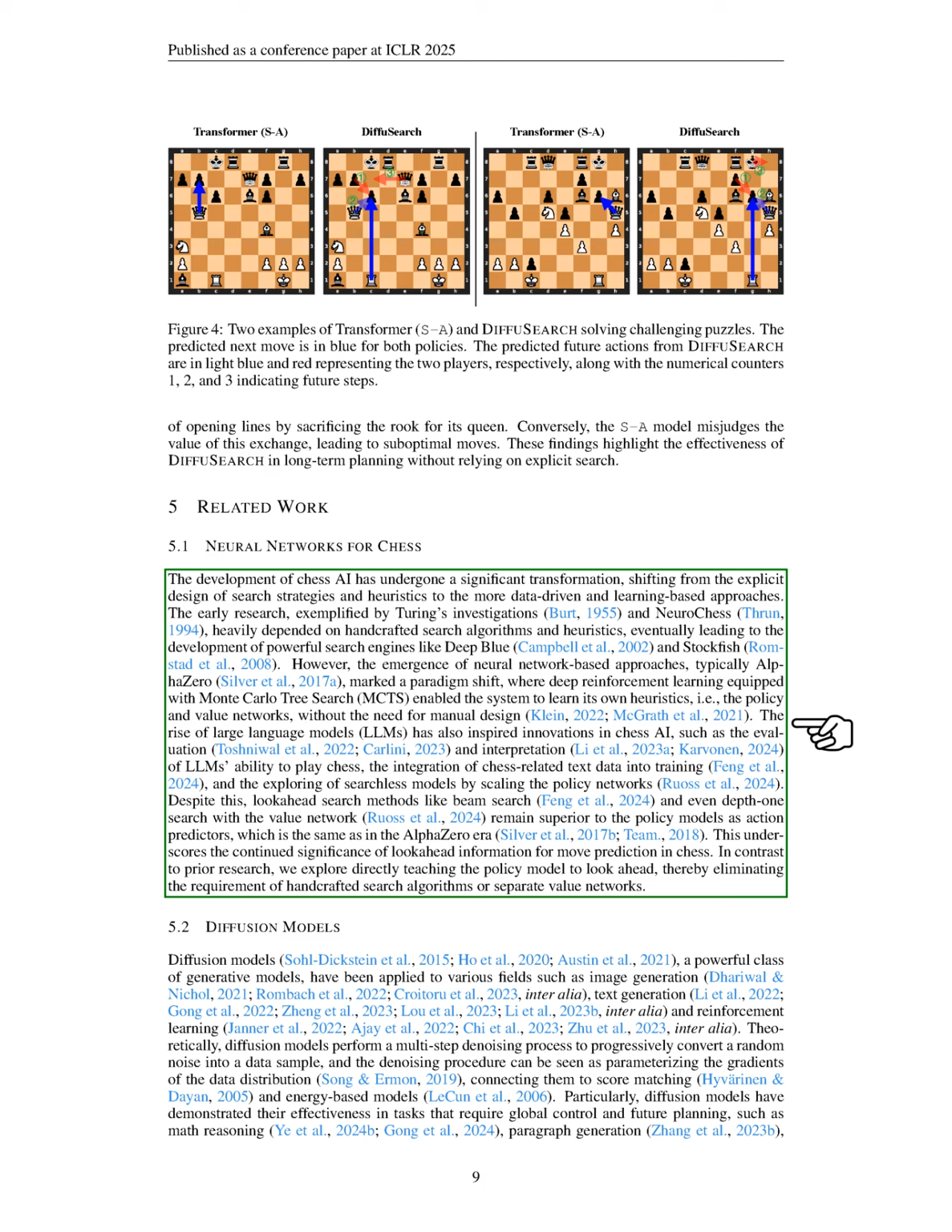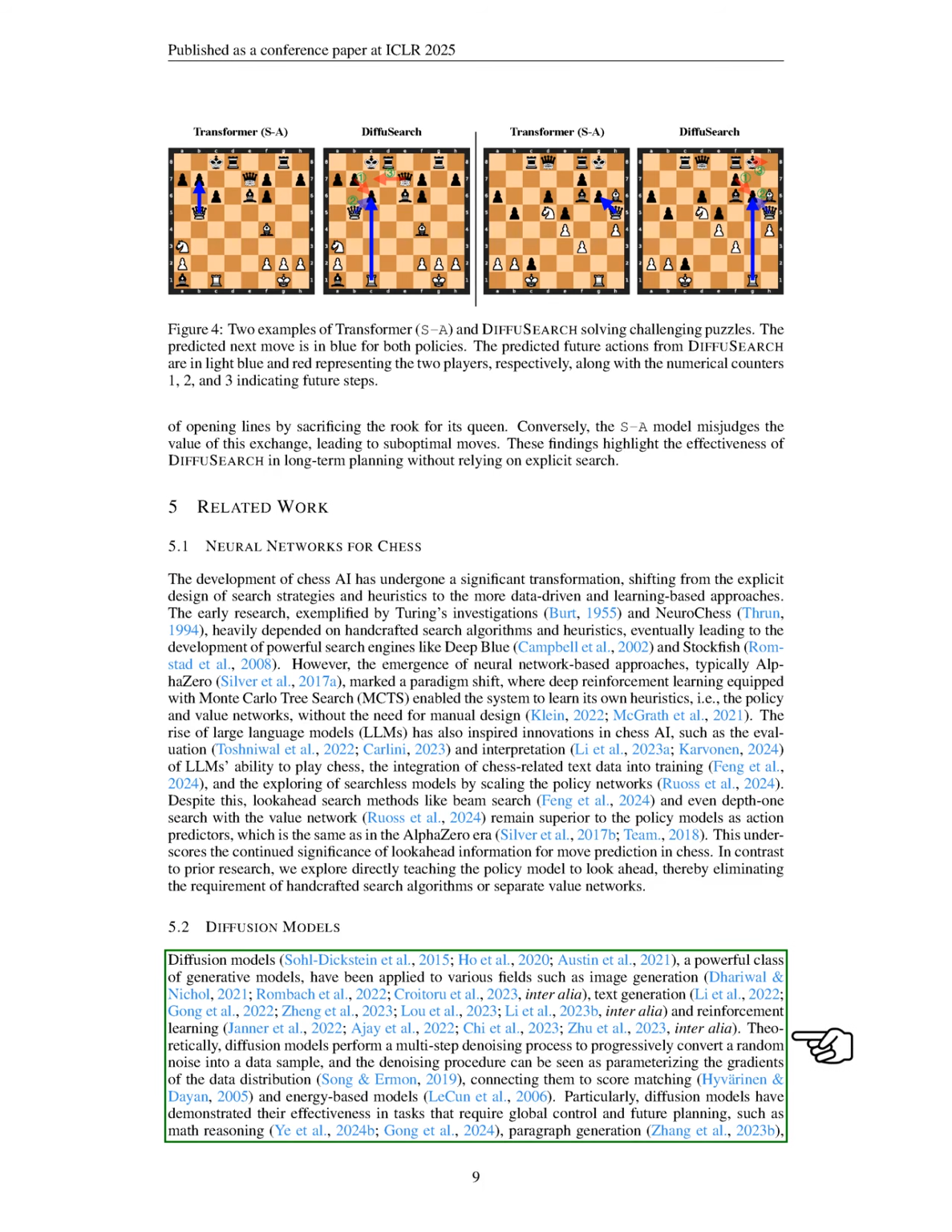The rise of large language models has also influenced chess AI, allowing for new ways to evaluate and interpret chess play, integrate text data into training, and explore models that do not rely on traditional search methods. Despite these advancements, look-ahead search techniques, like beam search and simple depth-1 search with value networks, still outperform policy models in predicting actions, highlighting the importance of look-ahead information in chess. Unlike previous research, we aim to teach the policy model to look ahead directly, removing the need for handcrafted search algorithms or separate value networks.